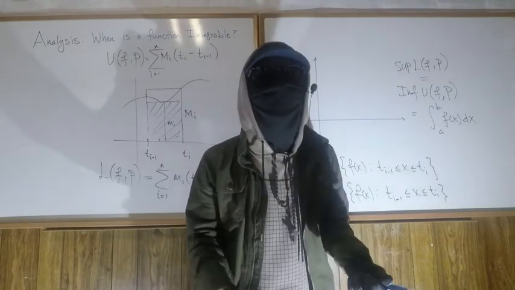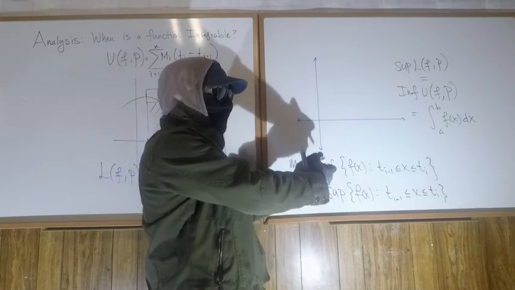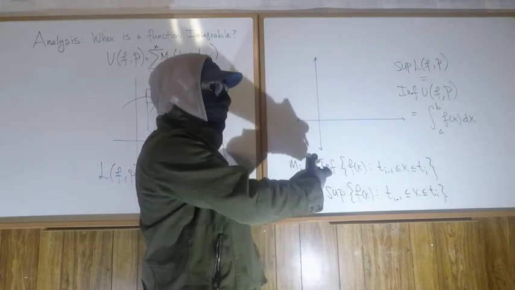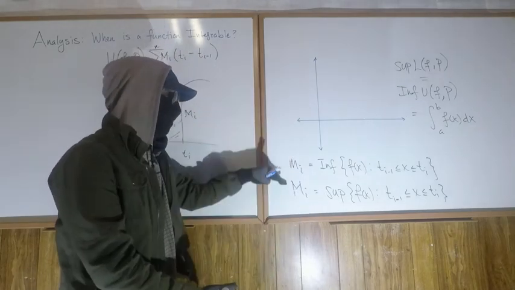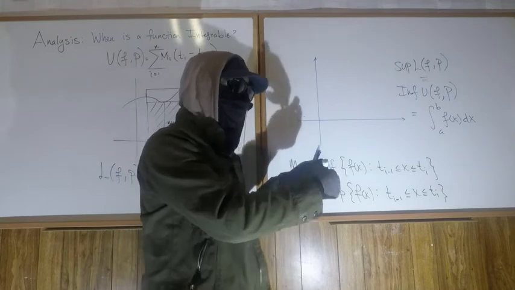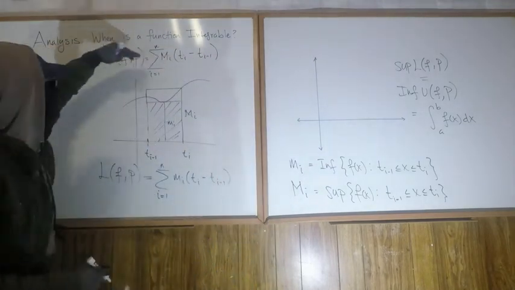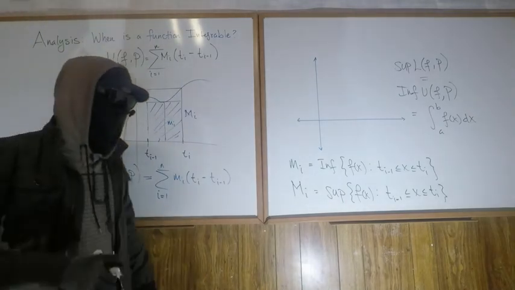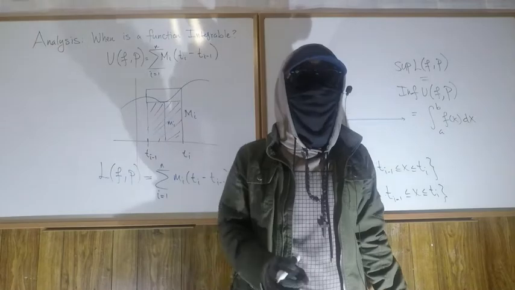When we're using infinitely many rectangles, because then the intervals collapse to basically a single point, and there these two M's will be equal, and the interval width is now dx. So this will be equal to this when the partition has infinitely many t's in it.